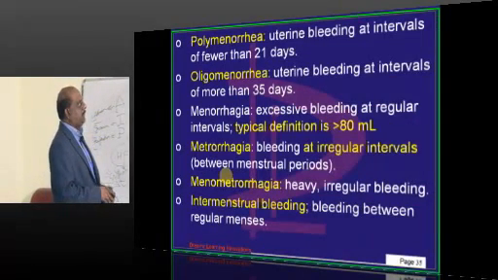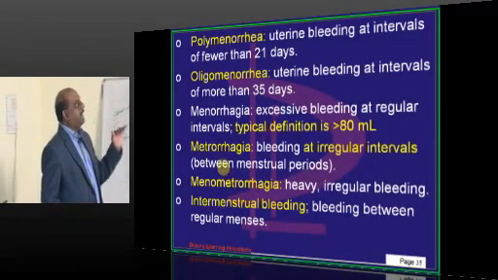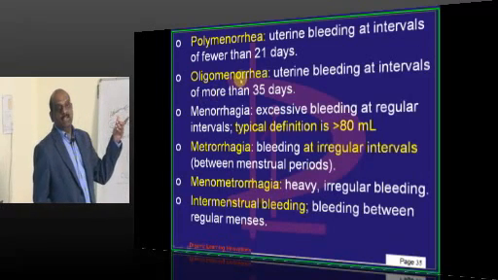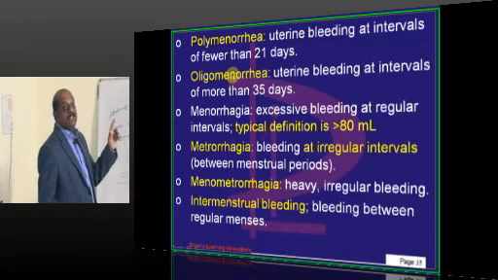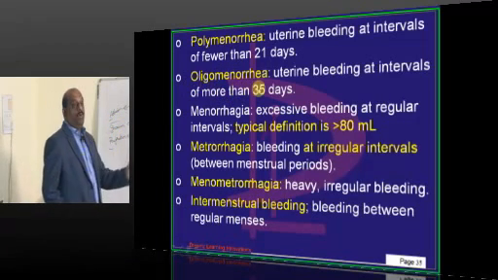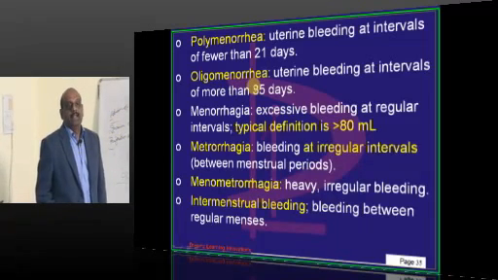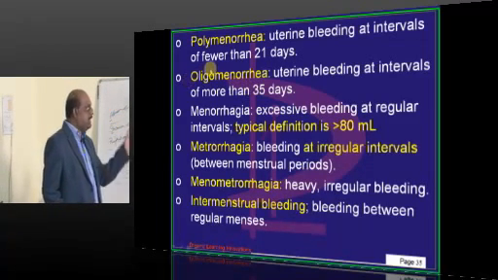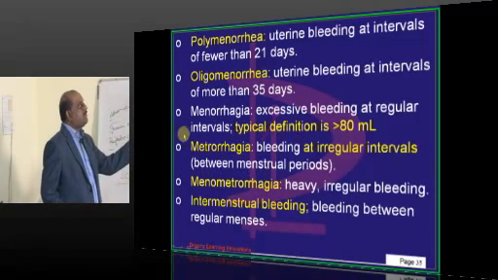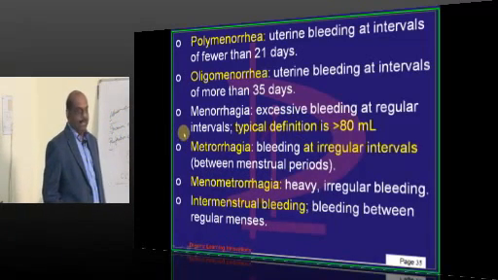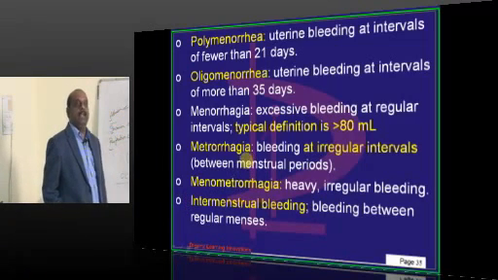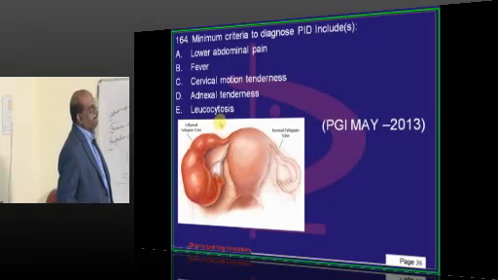So polymenorrhea, oligomenorrhea, what are the definitions? You must be very sure. Poly means if the bleeding episodes are happening at intervals of less than 3 weeks. If it takes more than 35 days for the cycle length, that becomes oligo. And bleeding at irregular intervals between menstrual periods you call metrorrhagia. And menorrhagia means heavy bleeding, as all of you know very well.